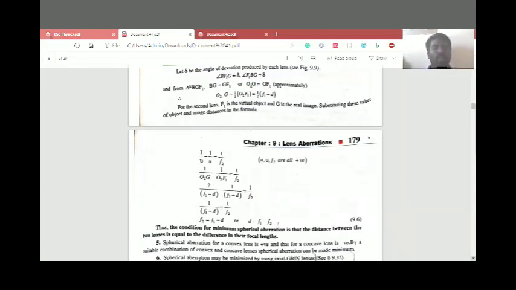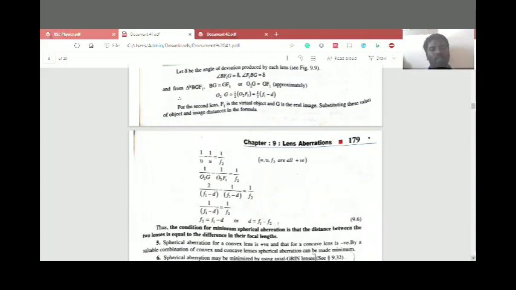Therefore, 1 by O2G minus 1 by O2F1 is equal to 1 by F2. By simplifying this term, we get 2 divided by F1 minus d, minus 1 by F1 minus d, is equal to 1 by F2. Simplifying this, one side becomes 1 by F1 minus d is equal to 1 by F2.